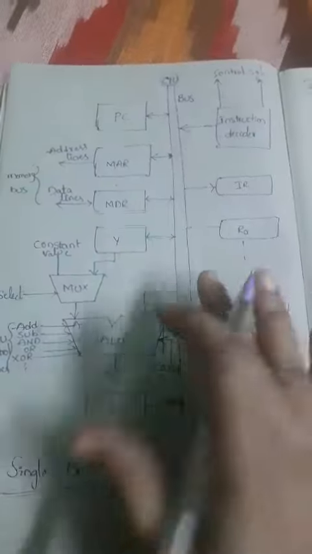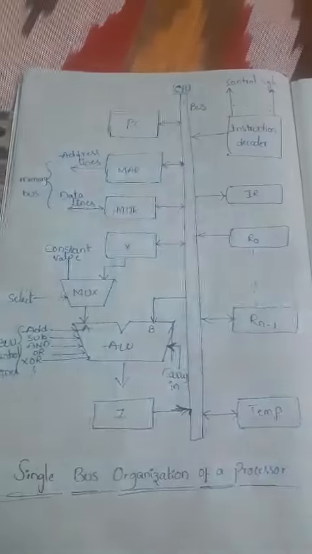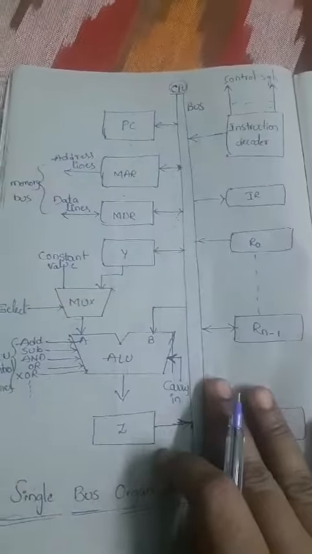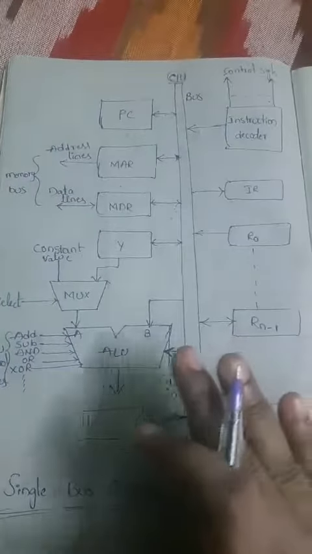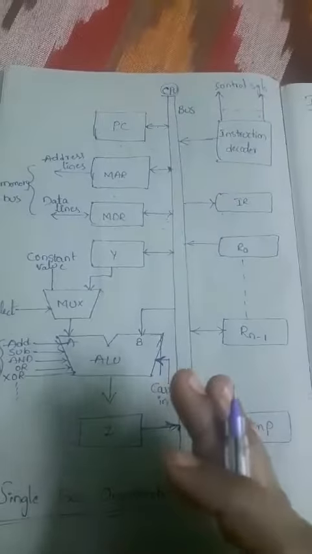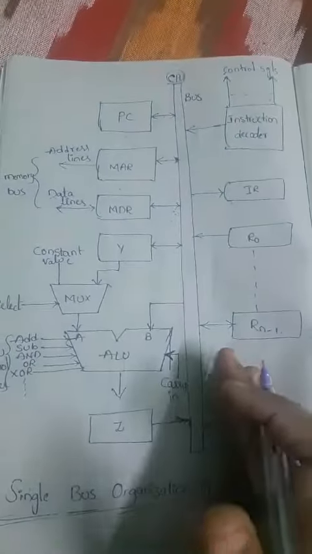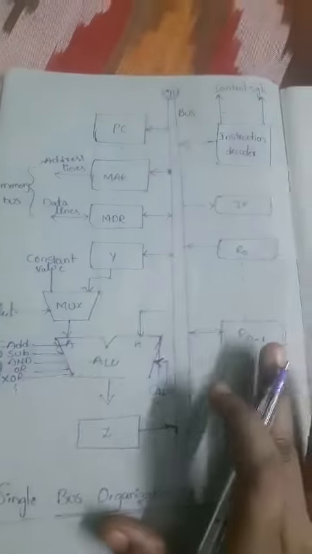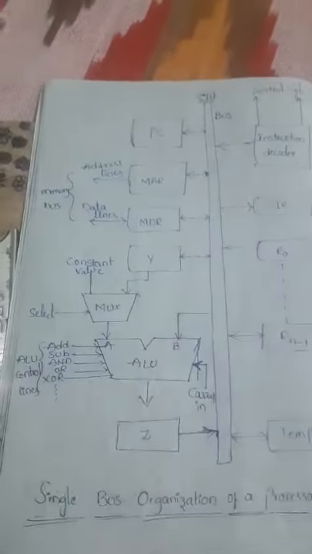In the first unit we already discussed it, but today we will discuss in depth how data is transferred within the processor, or how data is transferred from the processor to the memory. We will discuss in depth how the processor works. Now we'll see each and every element and each and every register here.